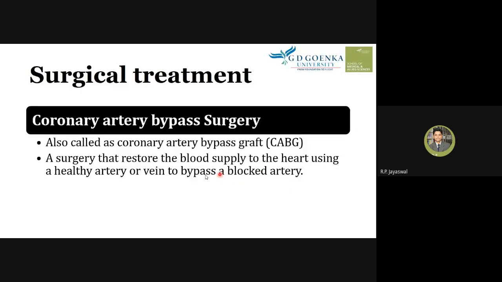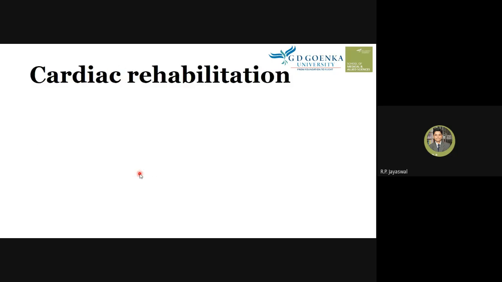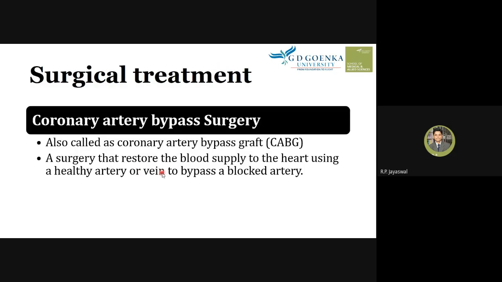We take a healthy artery or healthy vein, and using it we join the arteries and bypass the blocked artery. So this is the surgical process. We can pick the vein and artery here.